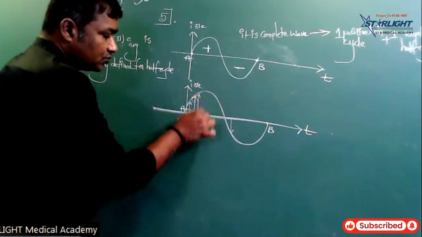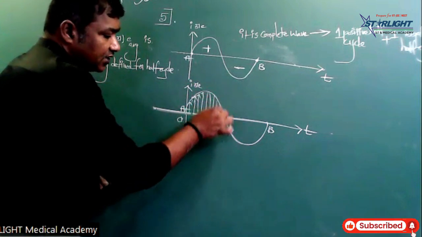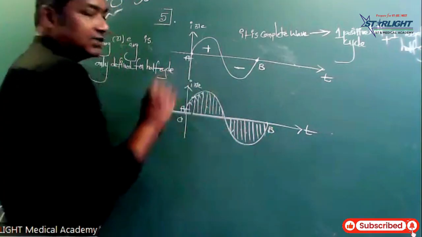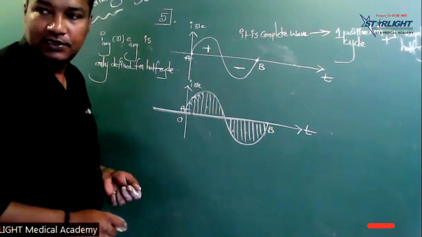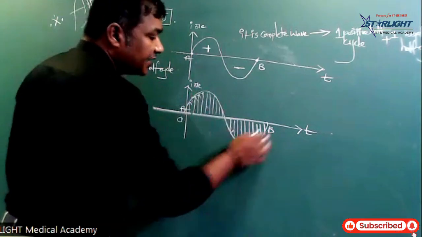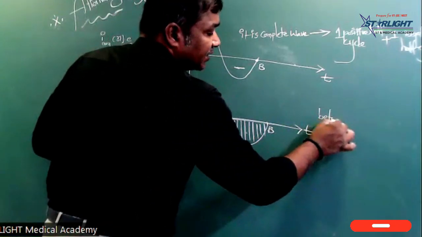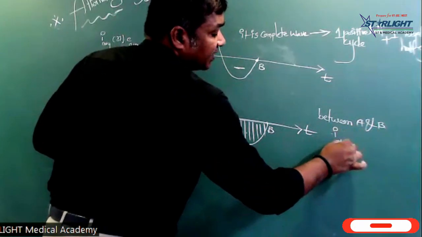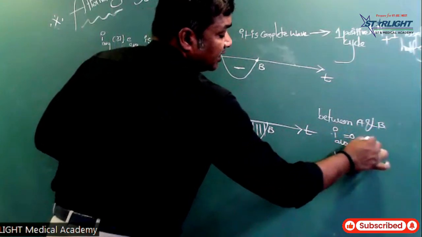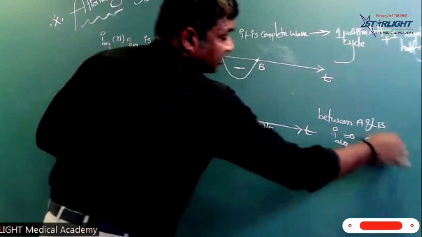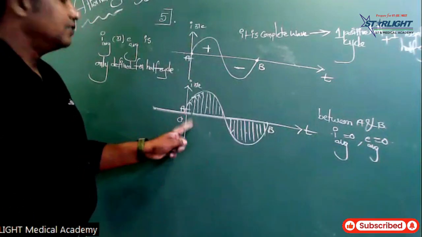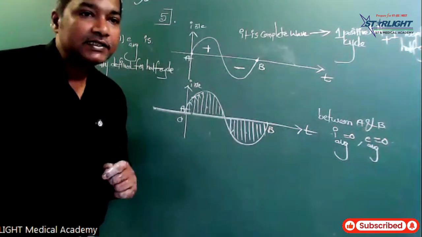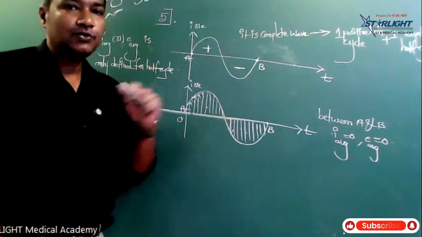These all get cancelled. Full opposite, these two are cancelled. For a complete cycle, between A and B, this is the complete cycle. Between A and B, for the complete cycle, I average is equal to 0 or E average is equal to 0. So for the full cycle, A to B, those values are 0.